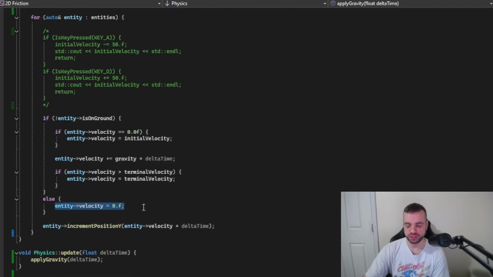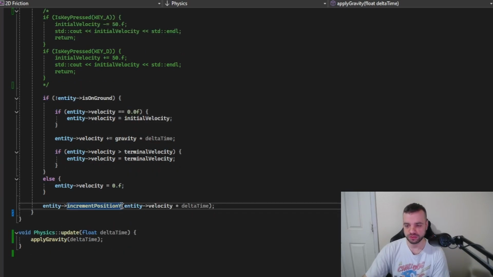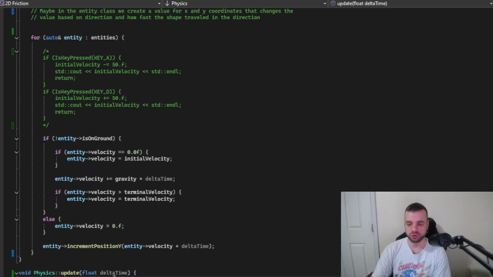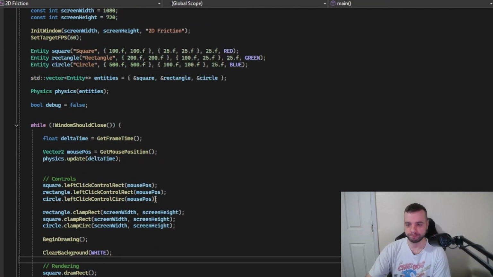Otherwise, the initial velocity will equal 0 if the entity is on the ground. And then we're incrementing the position y of the entity, multiplying it by delta time. Any physics function that we create is going to be added to the update function of physics and then applied to our main loop. That's it for episode 1. We've created the foundation for the project, we've spawned shapes into the world, and we've applied gravity. In episode 2, we're going to dive into collision detection and more physics.